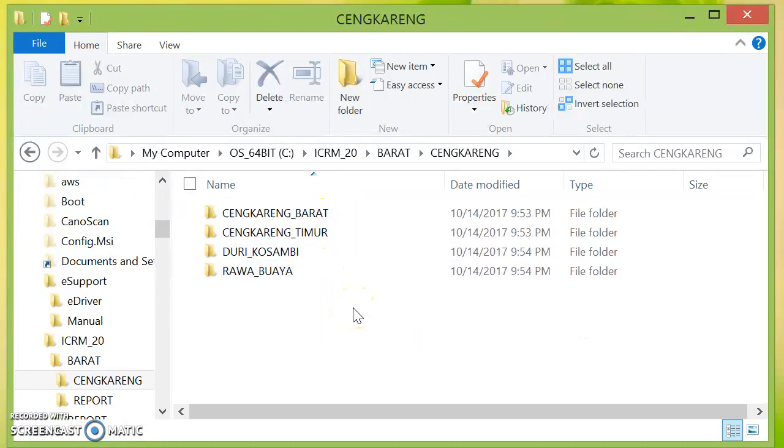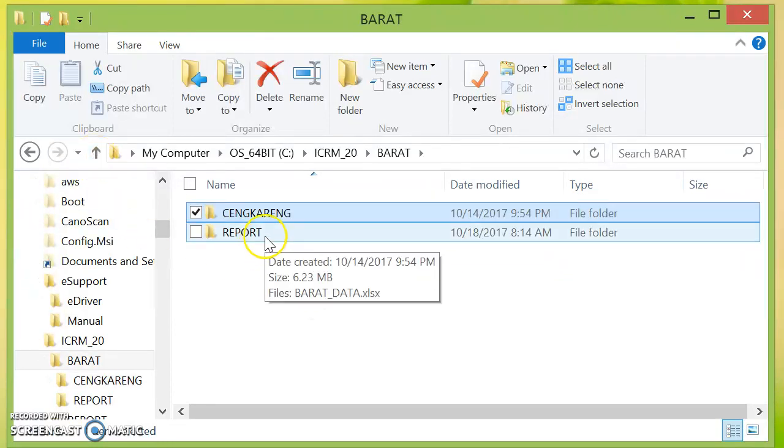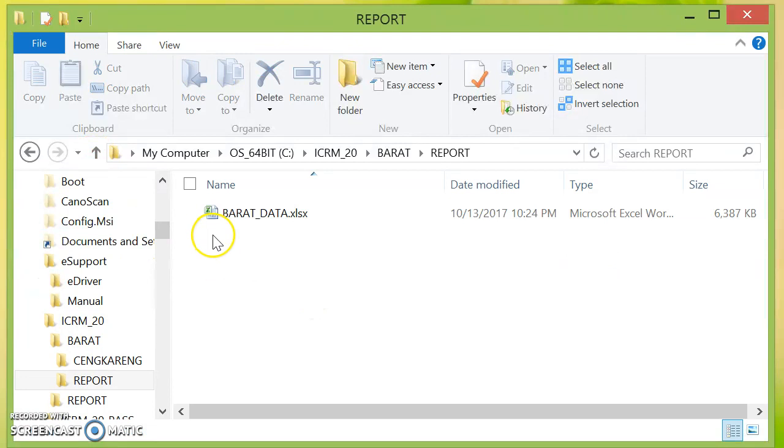It contains 4 villages: Cengkareng Barat, Cengkareng Timur, Duri Kosambi, and Rawabuaya. And this is the report folder. This is the Jakarta Barat data that only contains one subdistrict for this example.